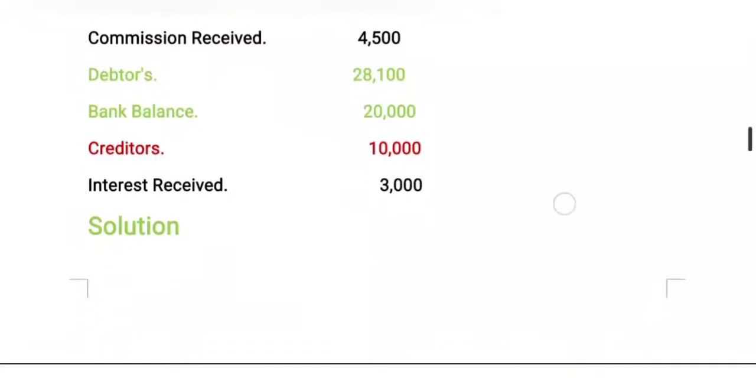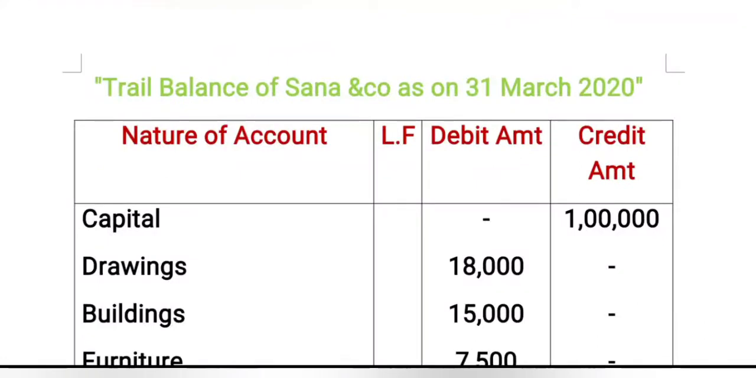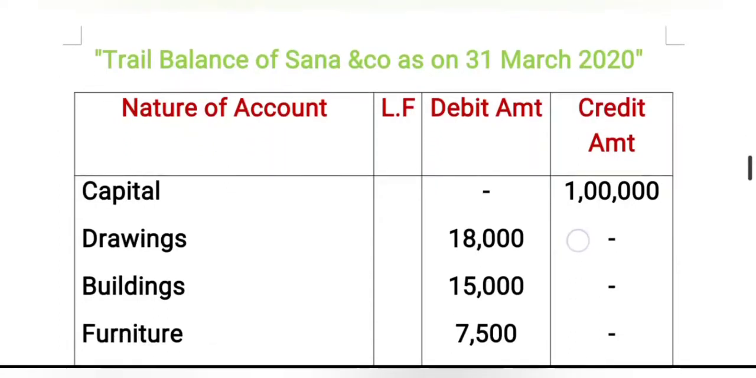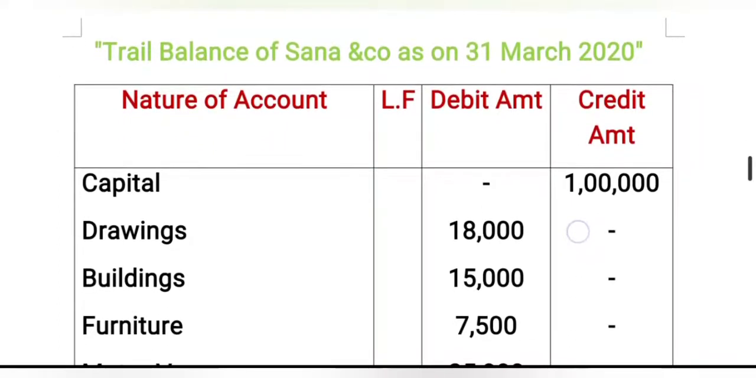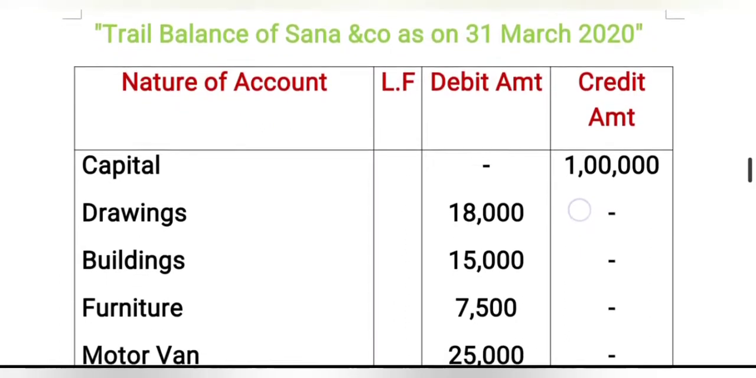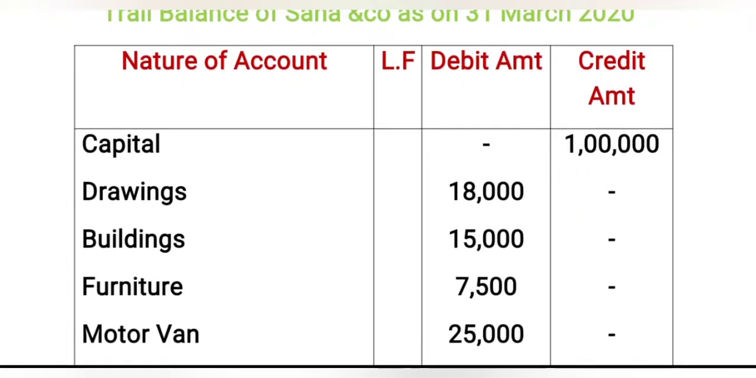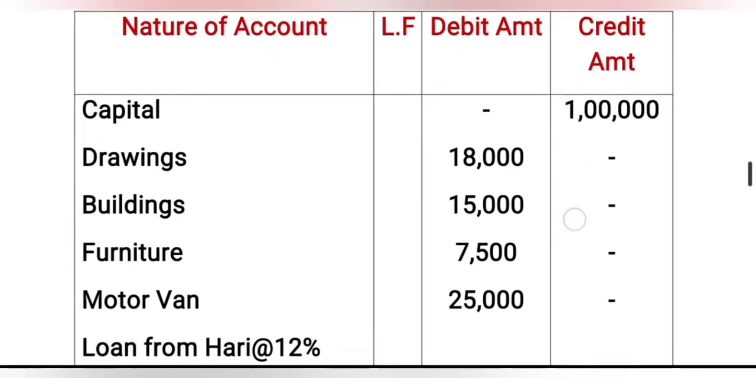Now we are going to prepare the trial balance solution. We are preparing the trial balance of Sana and Co as on 31st March. This is the title of the trial balance. We already know the proforma of the trial balance. If you don't know the trial balance, you can go to the previous class, watch it, and come back here. It has 4 columns. Column 1 is the nature of the account, column 2 is the ledger folio, column 3 is the debit amount, and column 4 is the credit amount. We have already discussed this above.